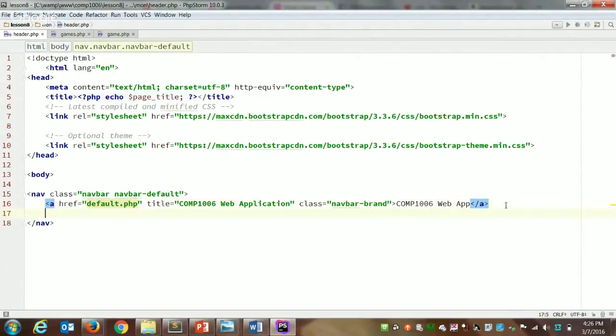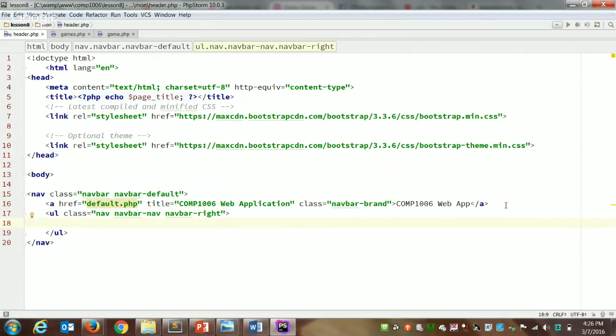So now we want to add a series of links. Usually we use an unordered list for this. We'll give it a class, a really funky class name, navbar-nav. We also want to push the links off to the right side of the page. So we'll use navbar-right. And then we can put items inside of the list.